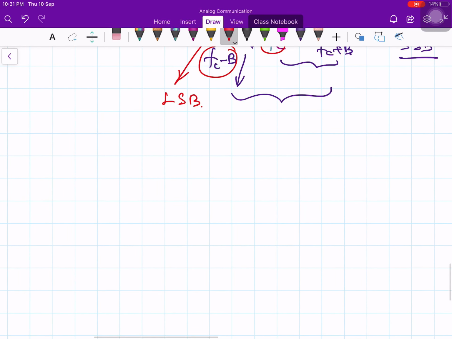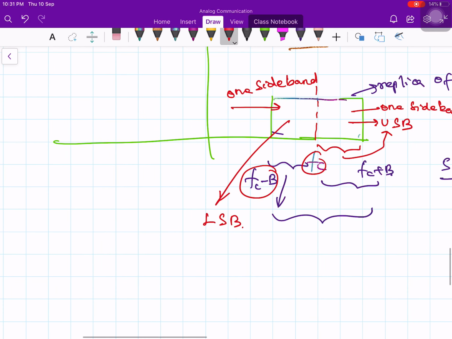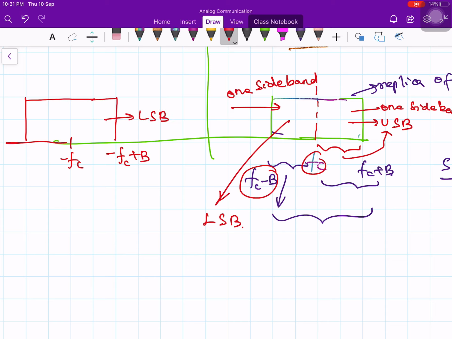Now, if you look at the corresponding plot on the negative side, it looks like this. And this one is minus Fc plus B. This one is called the lower sideband, and this one is called the upper sideband.